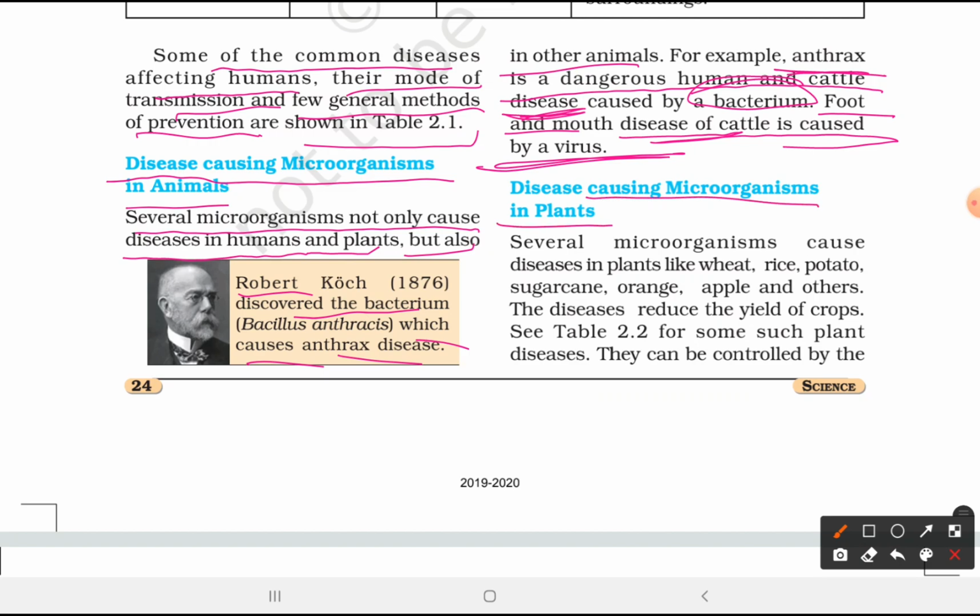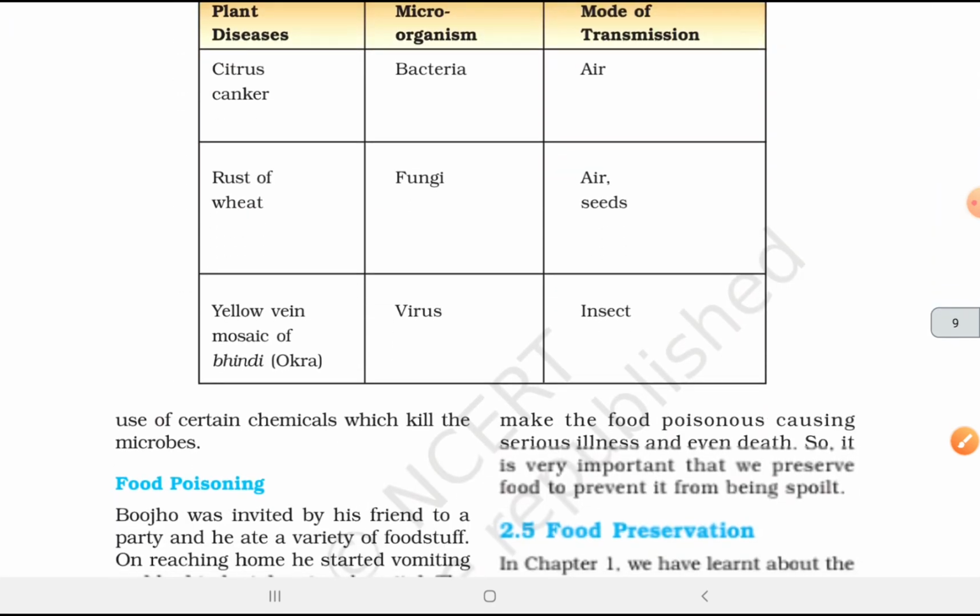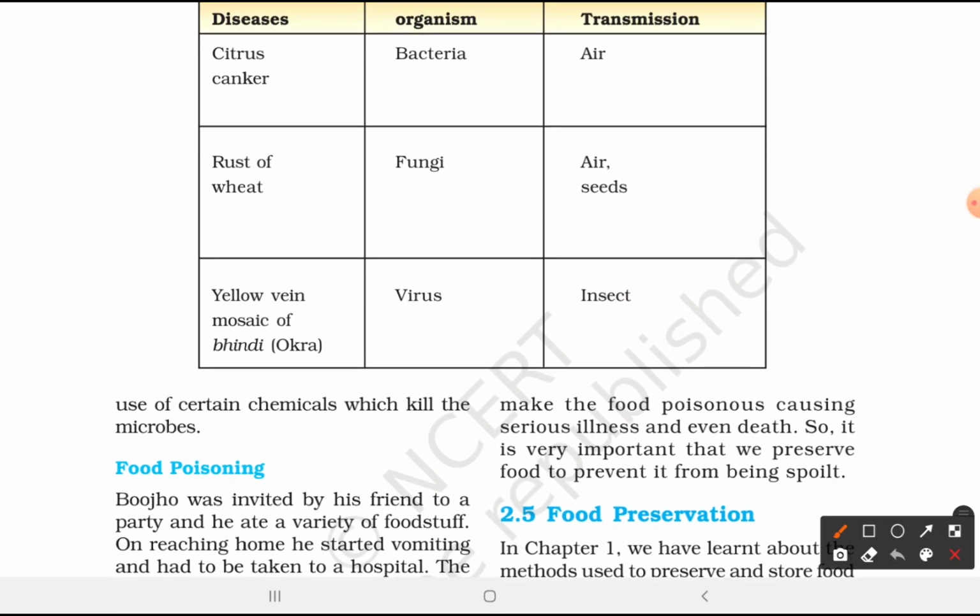Disease-causing microorganisms in plants. Several microorganisms cause disease in plants like wheat, rice, potato, sugarcane, orange, apple, and others. The diseases reduce the yield of crops for such plants. They can be controlled by the use of certain chemicals which can kill the microbes.